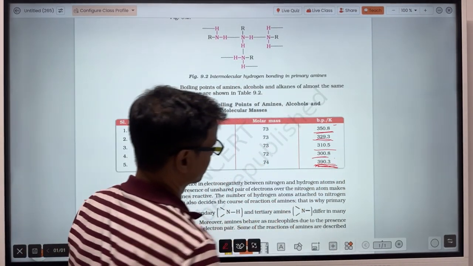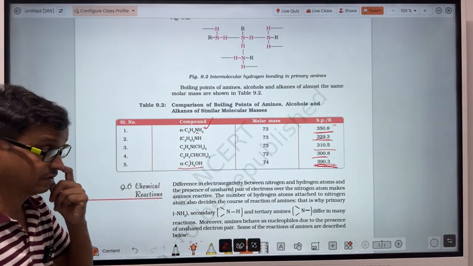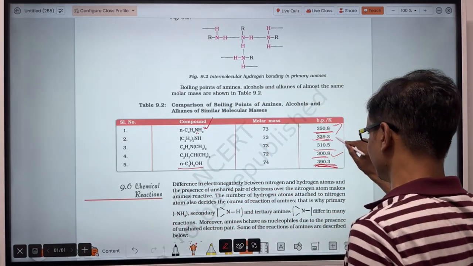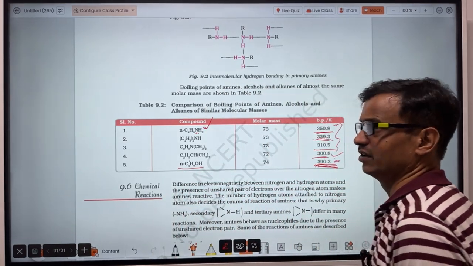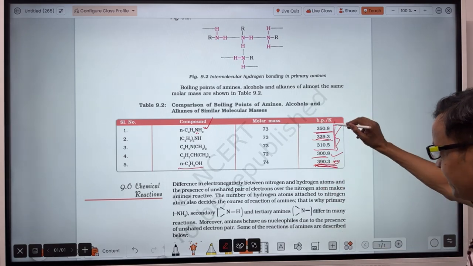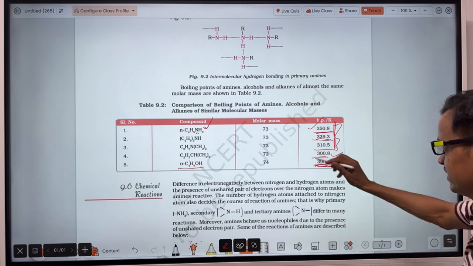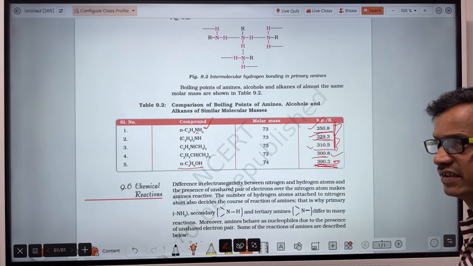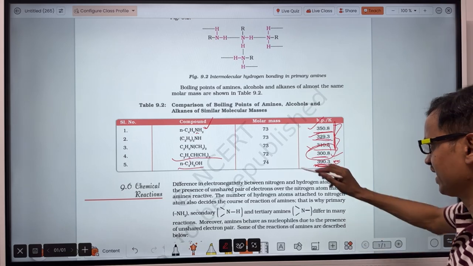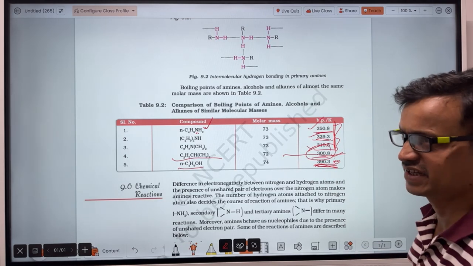And this one is hydrocarbon. So obviously the boiling point of hydrocarbon is the least, and then after that amine, and then alcohol. So the maximum boiling point is of alcohol, then amine, and in amine, primary amine will possess the greatest boiling point, then secondary, and then tertiary. The boiling point of hydrocarbon will be the least. Okay, that is the comparison.